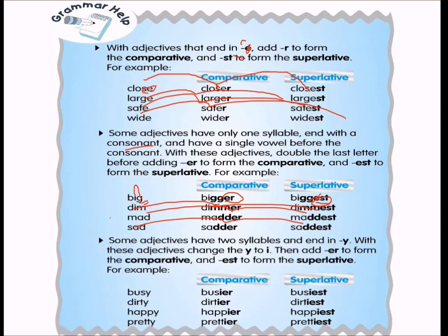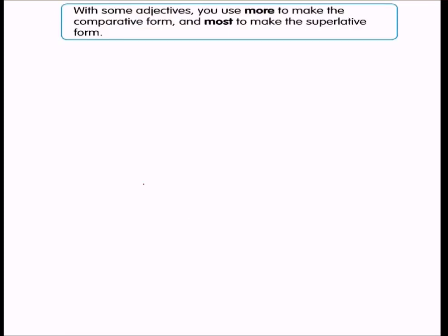Some adjectives have two syllables that end in y. With these adjectives, change the y to i. Busy, busier. You replace y with i and add -er to form the comparative. What about the superlative? Again, you change y to i and add -est. So busy, busier, busiest. Dirty, dirtier, dirtiest. Happy, happier, happiest. And pretty, prettier, prettiest.